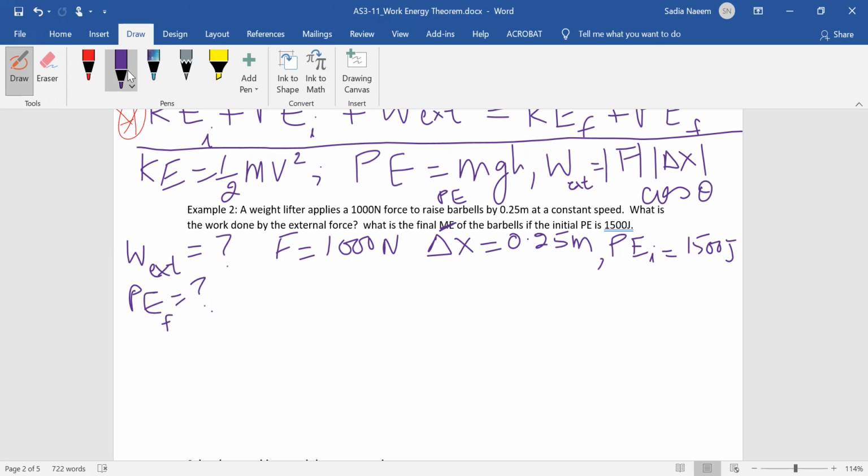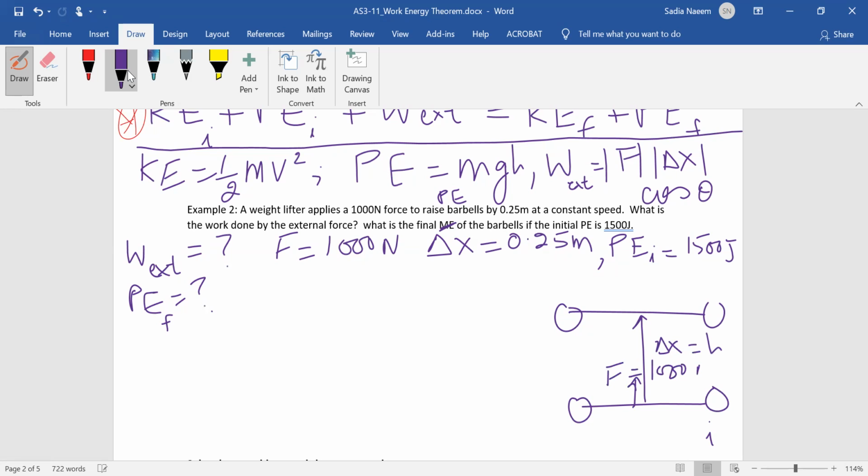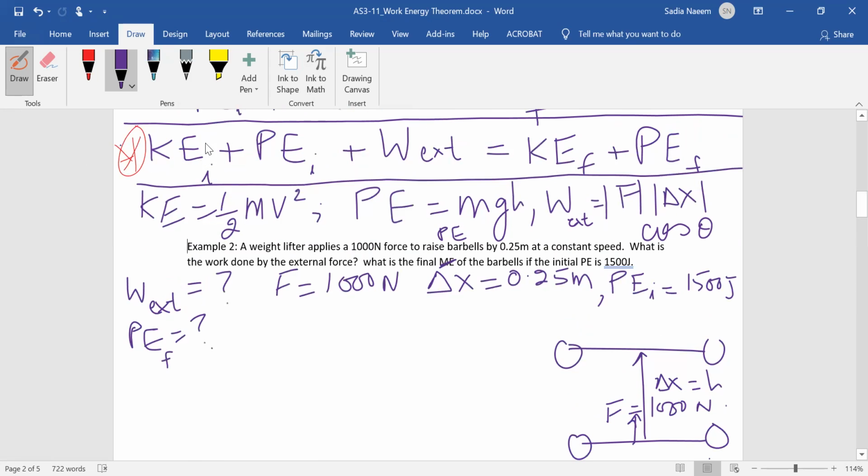All right, so here's the barbell. It started initially here, and then it's lifted by that height, delta x. Delta x is the same as height, right? And the force applied, F, is given, which is 1,000 newtons. And it's moving at a constant speed. So now let's pay attention to the work energy theorem, this formula here. And let's see what we can throw out.